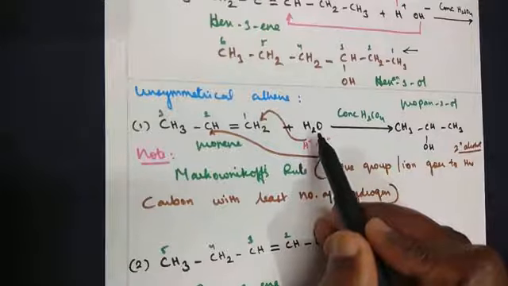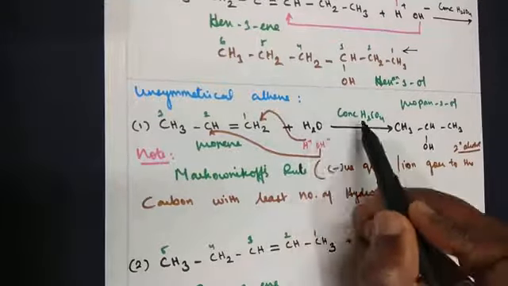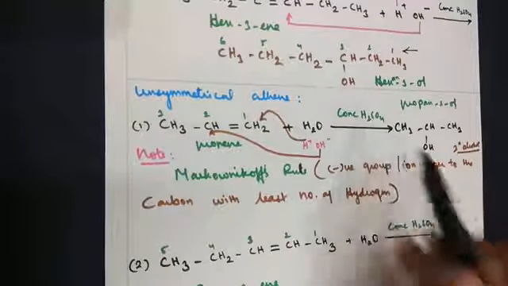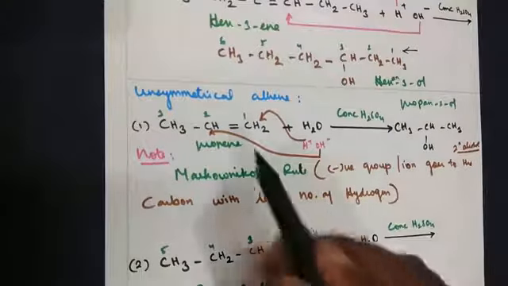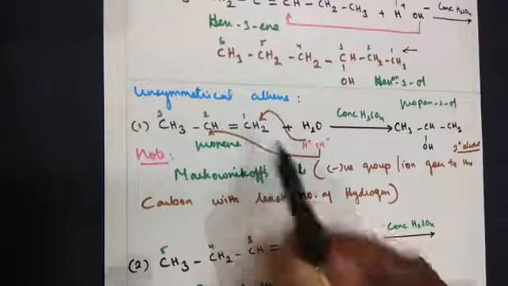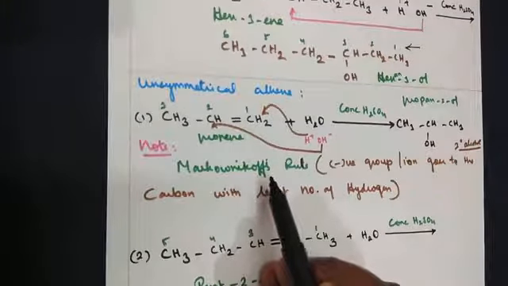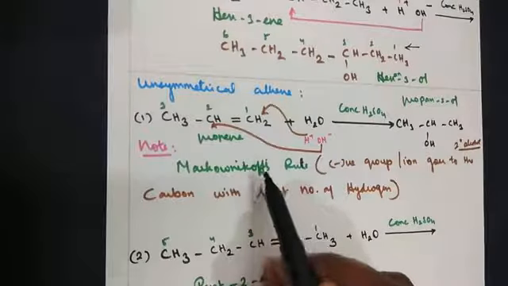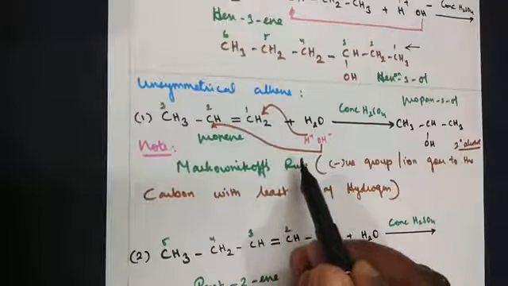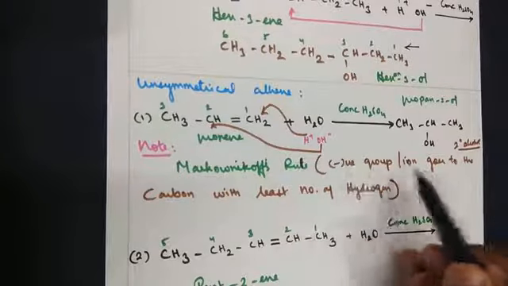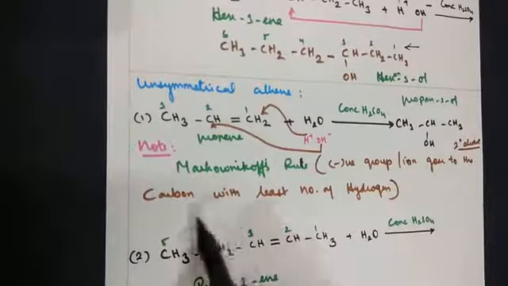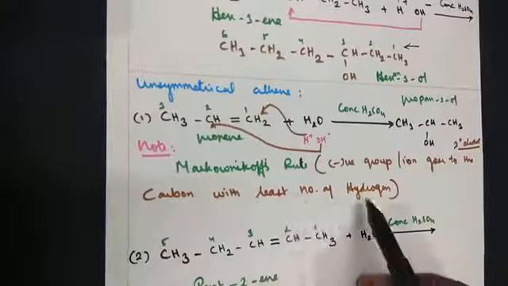Whether it's a symmetrical alkene or an unsymmetrical alkene, we treat it with water in the presence of concentrated H2SO4. Only when it's an unsymmetrical alkene, and this clue you have to remember, what you have learnt in your standard 11, do we follow Markovnikov's rule. What does it say? The negative group or ion goes to the carbon with the least number of hydrogen.